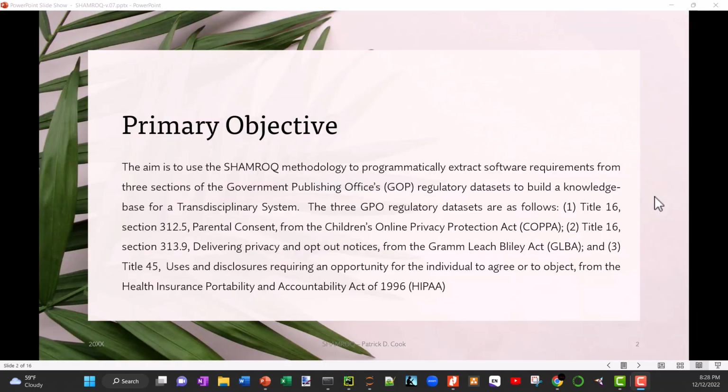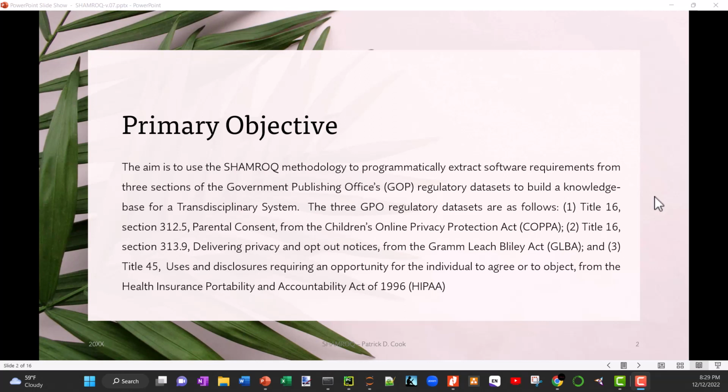The primary objective is really to use this methodology called SHAMROQ to programmatically extract software requirements from the GPO data sets that I downloaded from the web in XML format. The GPO data sets that I'm looking into are the Children's Online Privacy Protection Act, which is COPPA, also the Gramm-Leach-Bliley Act, GLBA, and one portion of HIPAA, the Health Insurance Portability and Accountability Act of 1996. Just so that I'm clear, I'm not looking at extracting the entire regulation.